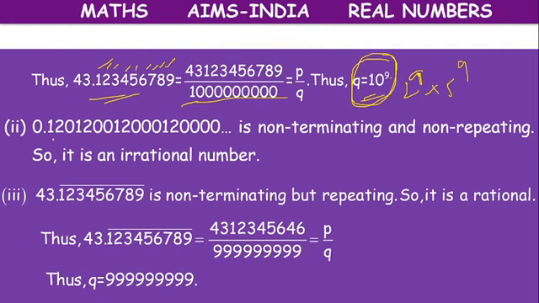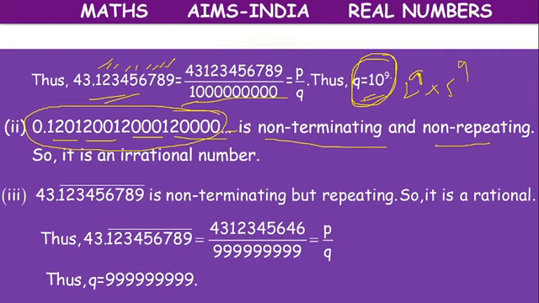The second one, 0.1201 2001 2001, with 2 4 zeros. It is not following any regular pattern, and so on. It is non-terminating, non-repeating, so it cannot be expressed as p by q, meaning there is no q. So we can't comment on the factors of q. Here 43 point 1, 2, 3, 4, 5, 6, 7, 8, 9 bar. Here the bar represents repeating.